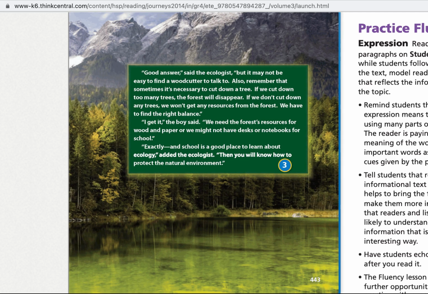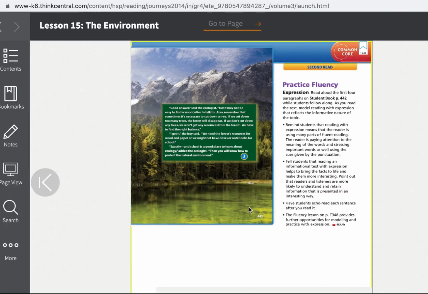"I get it," the boy said. "We need the forest resources for wood and paper, or we might not have desks or notebooks for school." "Exactly. And school is a good place to learn about ecology," added the ecologist. "Then you will know how to protect the natural environment."